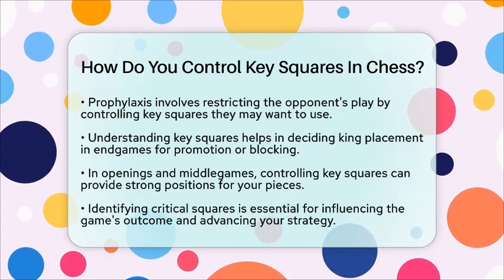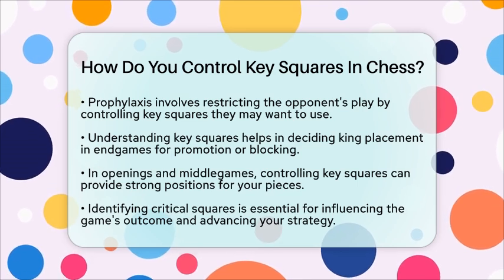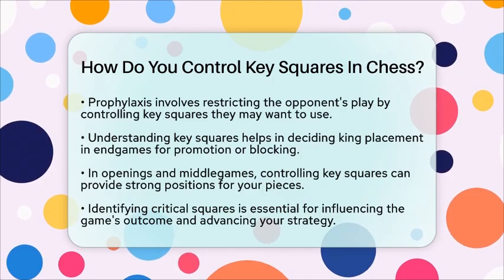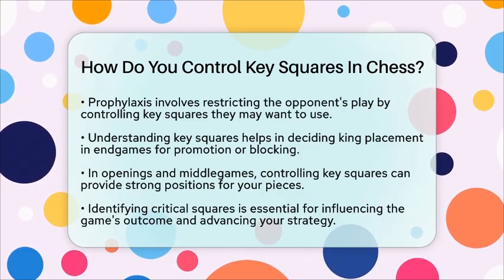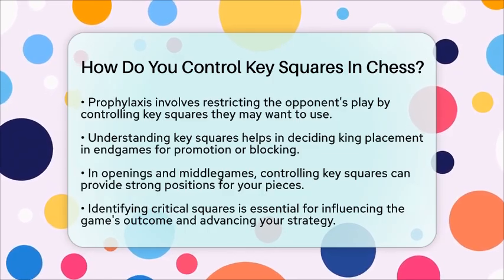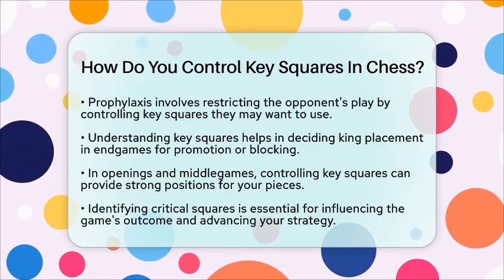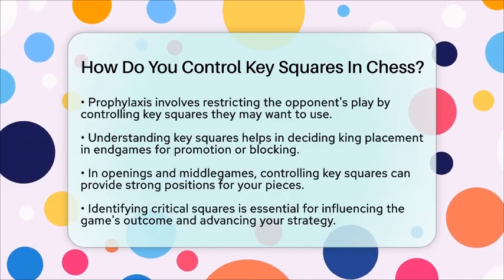Controlling key squares means identifying those critical squares that influence the position's outcome. Then, use your king, pieces, and pawns to occupy or influence those squares. This control restricts your opponent's options and creates opportunities for you to advance your strategy, especially in endgames where precise king placement is essential.